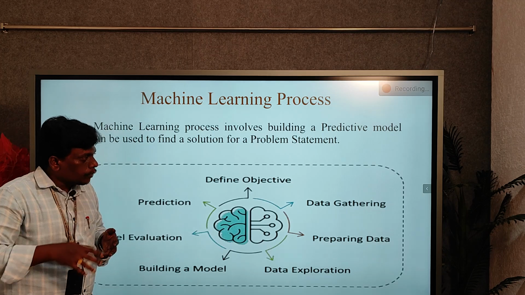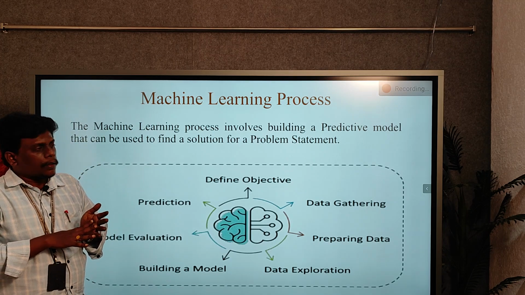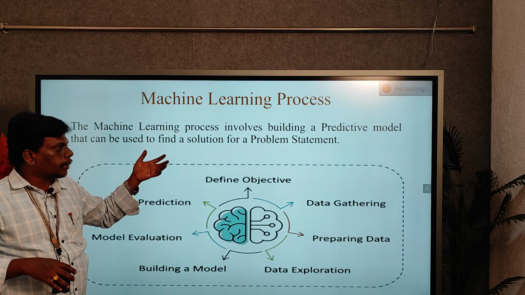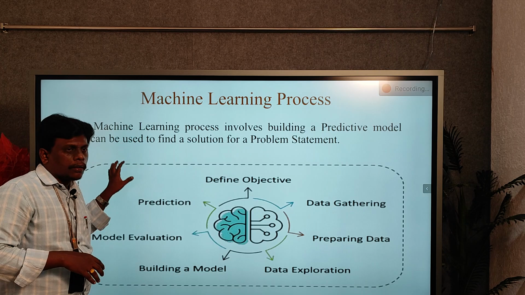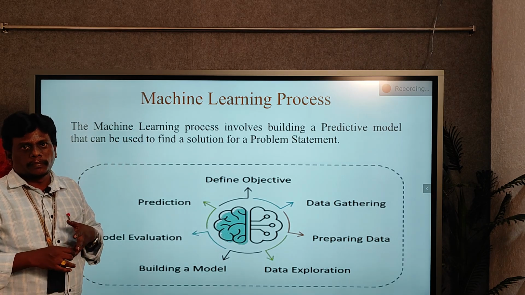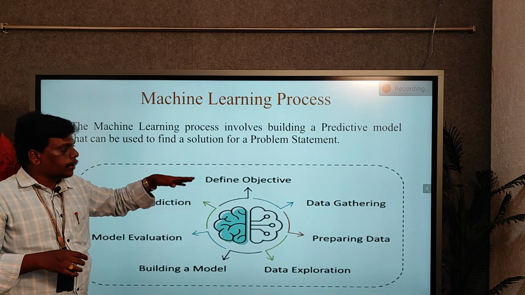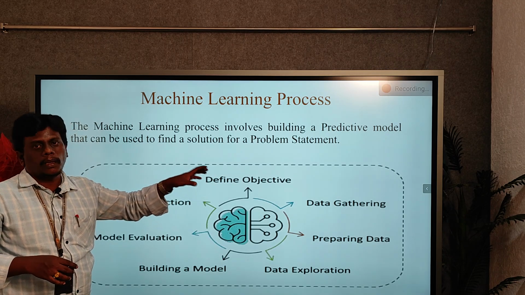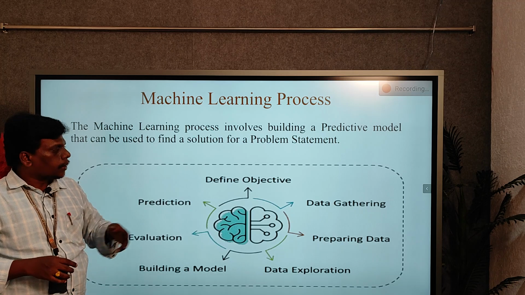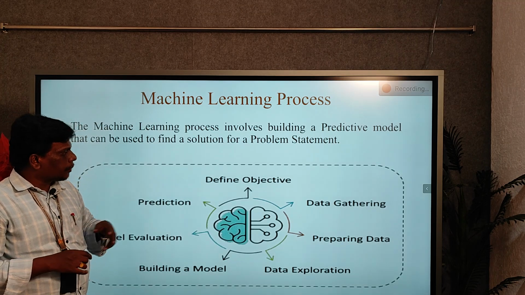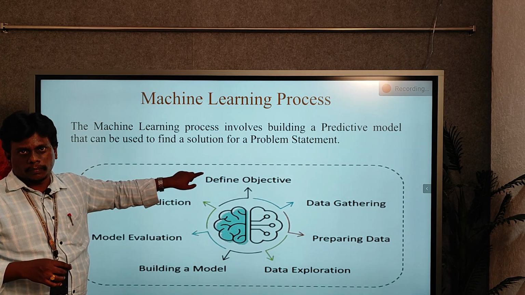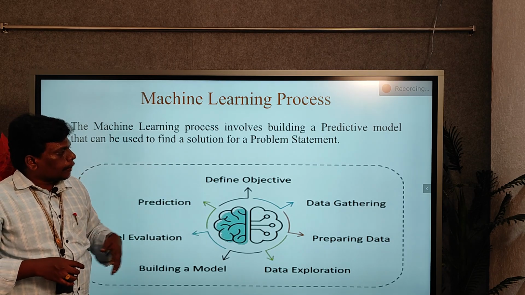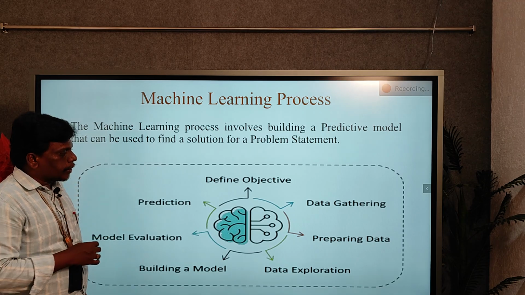And if you want to find out whether a patient has a disease, you need to collect all the patient's information. The required data should be gathered here. Data gathering depends upon the objective we have defined. And so after gathering the information,